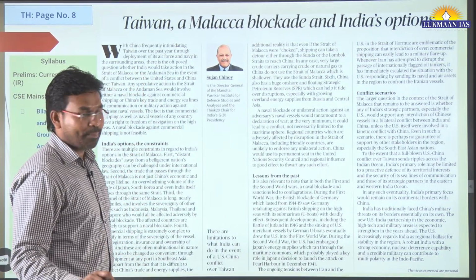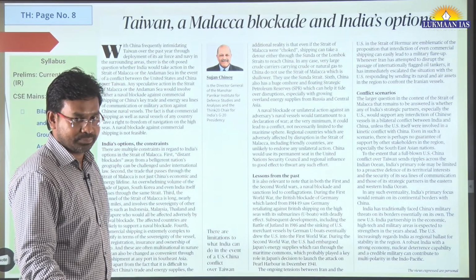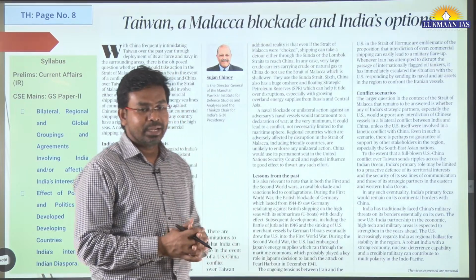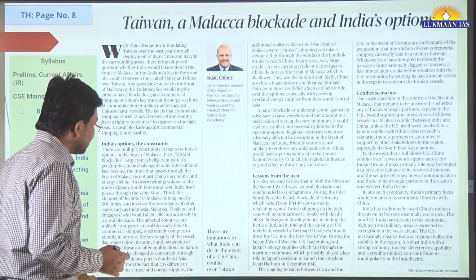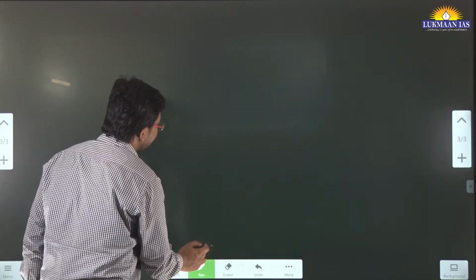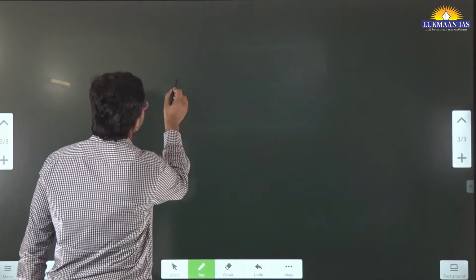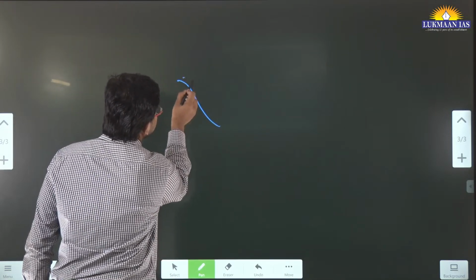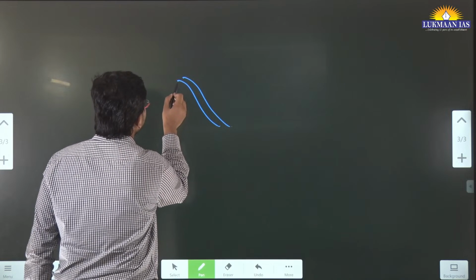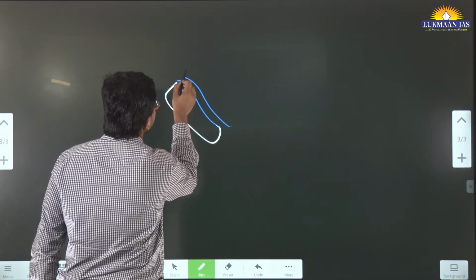Now we have another topic. It says Taiwan, a Malacca blockade and India's options. We have discussed Malacca Strait just in the beginning of the lecture today. So if I draw the Malacca Strait right now, let me take a color. Let's say this is the Malacca Strait, and on one side of it we have Sumatra.